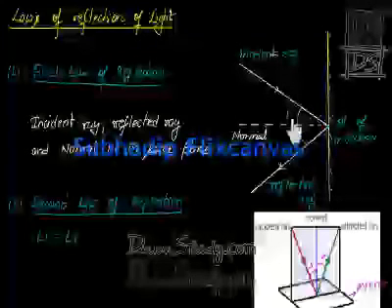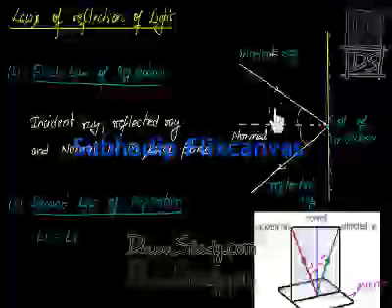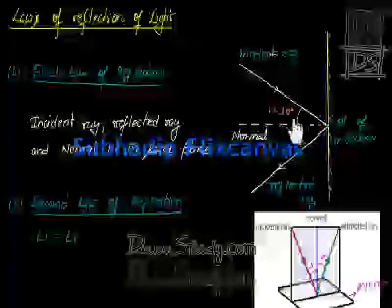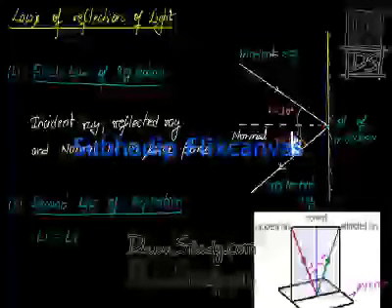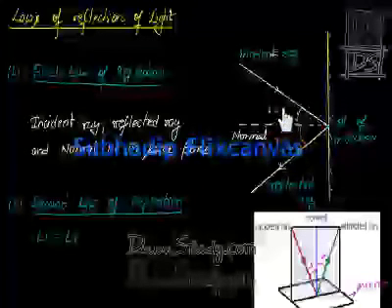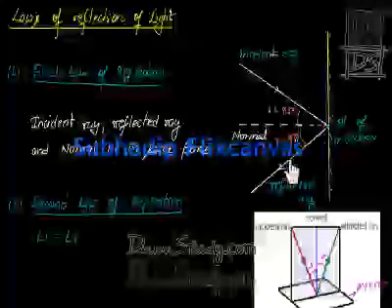Just to give you an example, if this angle of incidence is 30 degrees with the normal, then the reflected ray will also be 30 degrees to the normal. So angle of incidence is 30 degrees and angle of reflection is also 30 degrees. So both are equal. To give you one more example, if our angle of incidence is 45 degrees, then our angle of reflection is also 45 degrees. Both will be equal.